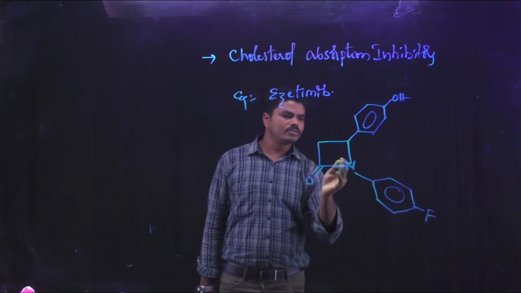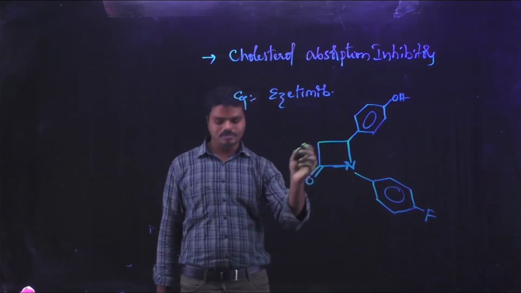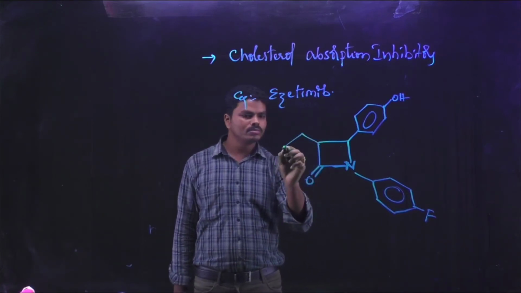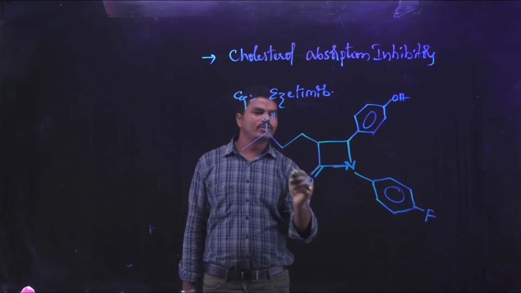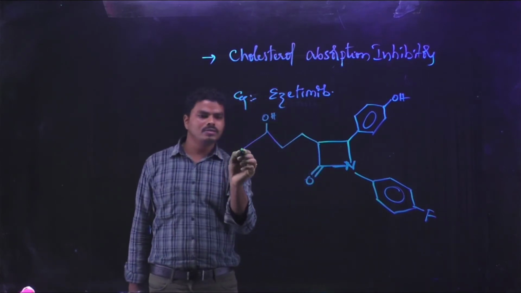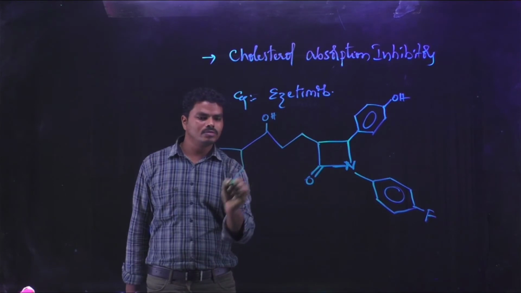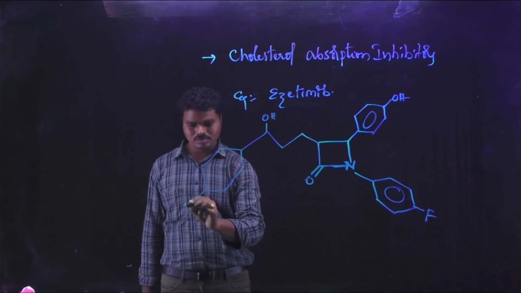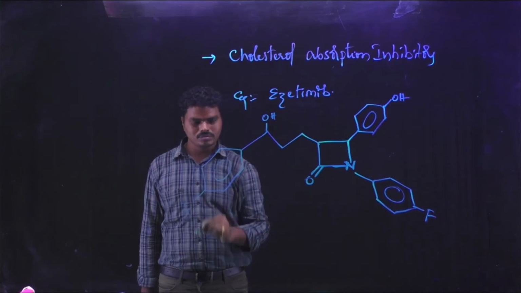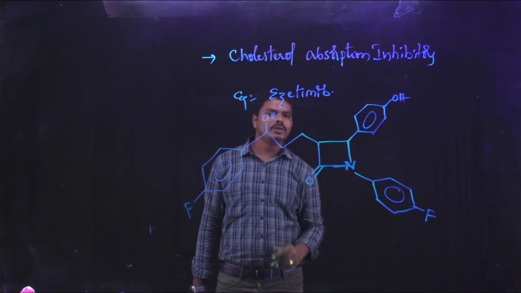The fluorophenyl group is attached to the quaternary nitrogen, and it also has other substituents. So this is the chemical structure of ezetimibe.